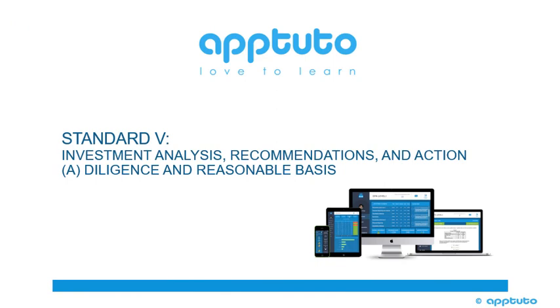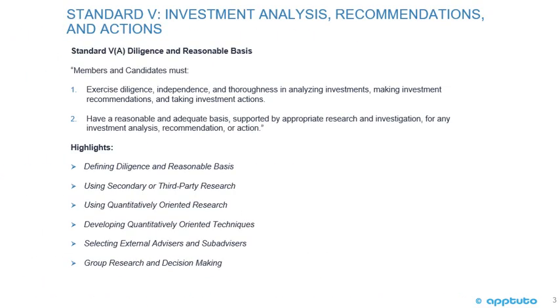Standard 5, Investment Analysis, Recommendations, and Action. Substandard A, Diligence and Reasonable Basis. Standard 5A, Diligence and Reasonable Basis. There's two parts to this. Members and candidates must: 1. Exercise diligence, independence, and thoroughness in analyzing investments, making investment recommendations, and taking investment actions. And 2. Have a reasonable and adequate basis supported by appropriate research and investigation for any investment analysis, recommendation, or